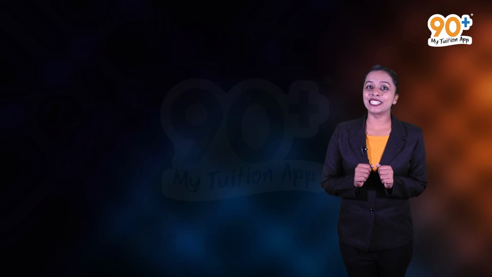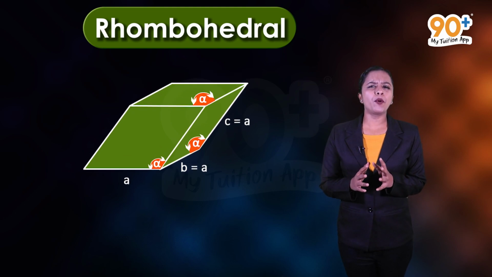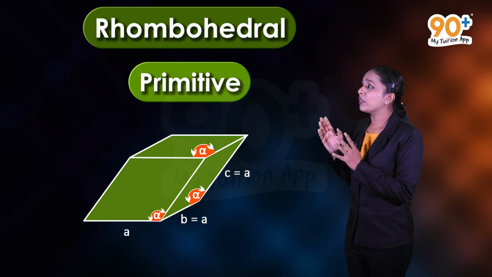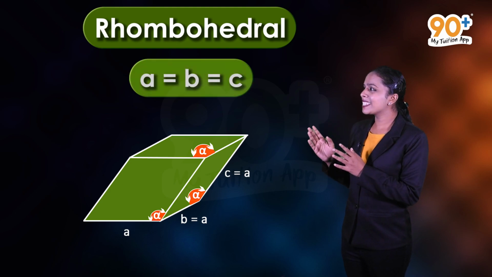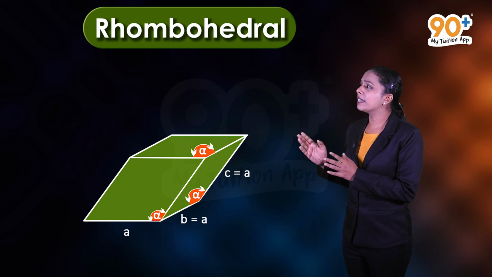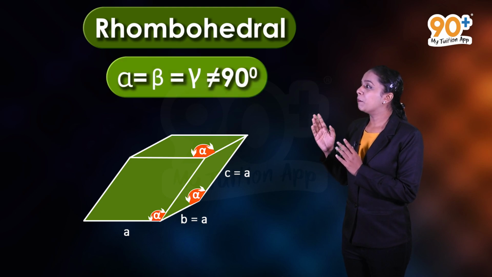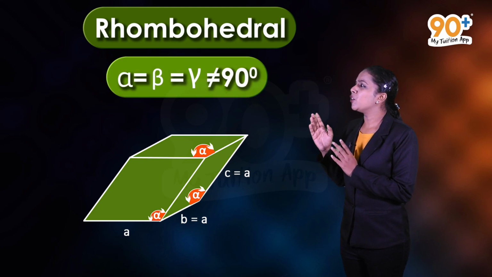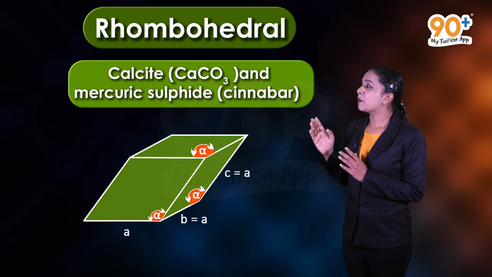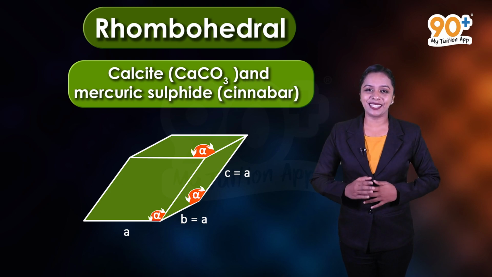Moving to the next crystal system, that is rhombohedral or trigonal crystal system. The only possible lattice is primitive. Here, three axes are of equal length. That is, a is equal to b is equal to c. As you can see, the angles are equal but not equal to 90 degrees. That is, alpha is equal to beta is equal to gamma not equal to 90 degrees. Calcite or calcium carbonate and mercuric sulfide or cinnabar are some examples of this type of crystals.